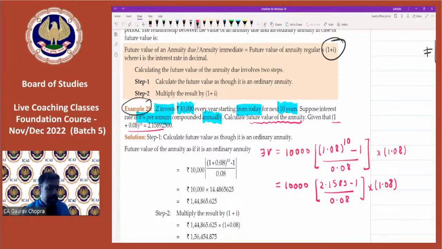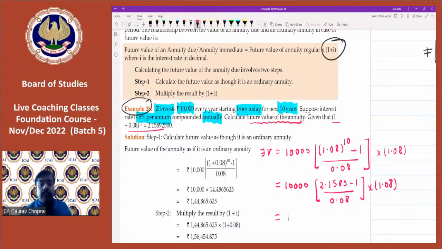Now let's calculate. So 2.15892500 minus 1 divided by 0.08. Then we have to multiply by 1.08 and then multiply with 10,000.